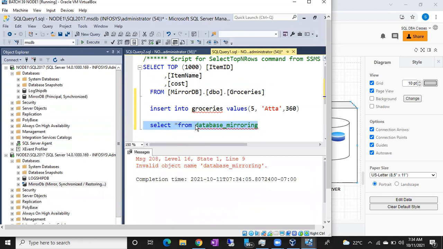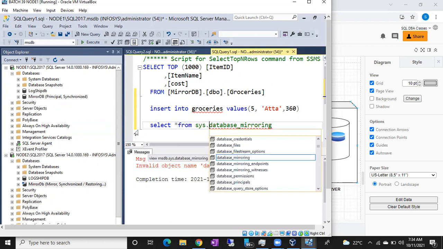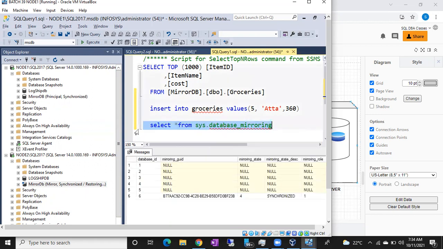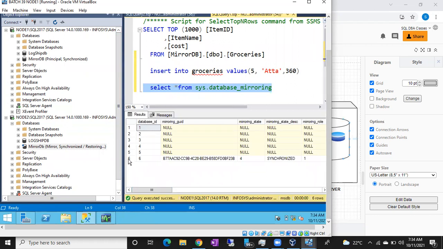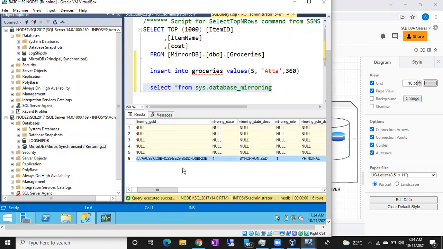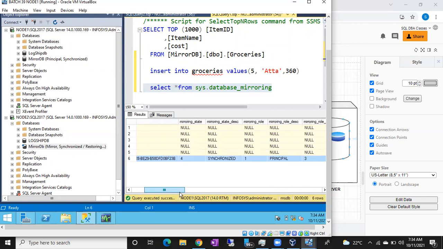You won't get database_mirroring; you have to add sys. Right, fine. So you can see the sixth record. This is our record. You can see the mirroring GUID and mirroring state.